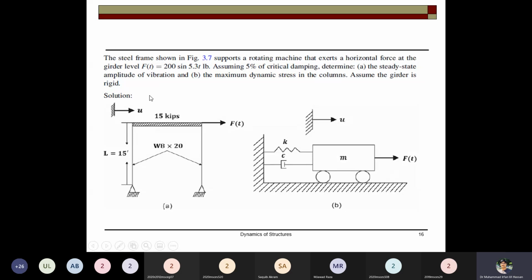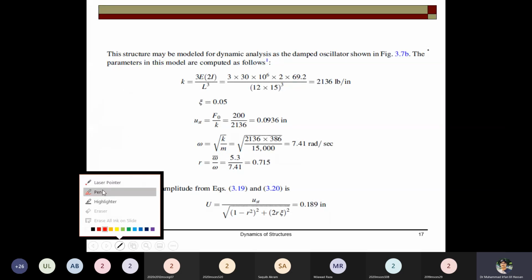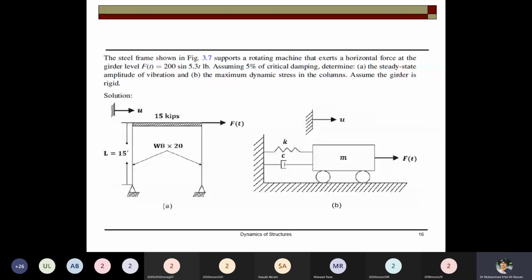So in this problem where the force is given, the problem was the same as we did in free vibration, but here with the force. So what will be changed? The stiffness is the same, 3EI over L cubed, and 2 columns are present. So that's why the stiffness is the same. The 2 columns are present and the stiffness is determined. Now the damping ratio is 0.05 and the static displacement you know is P naught over K. From where do we pick P naught? This is the given value of the force, P 200. So P naught over K, K is computed, so we get the static displacement.